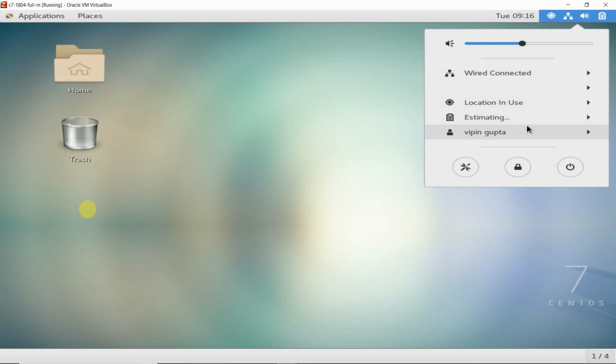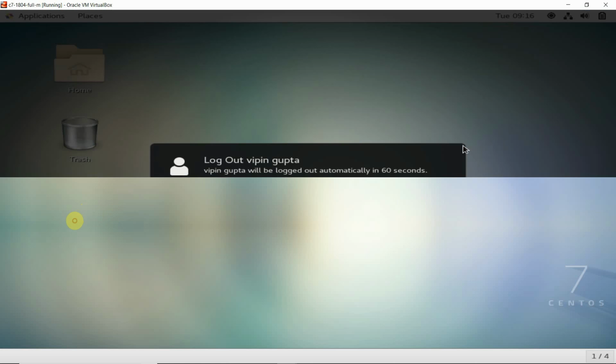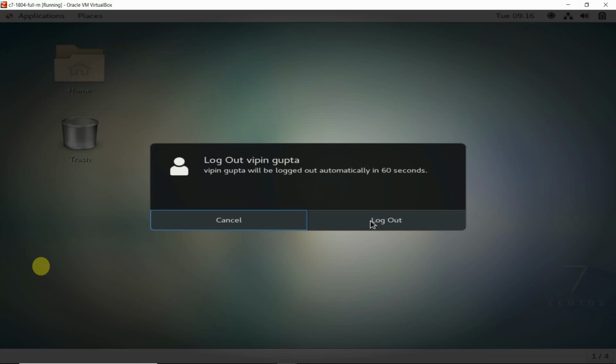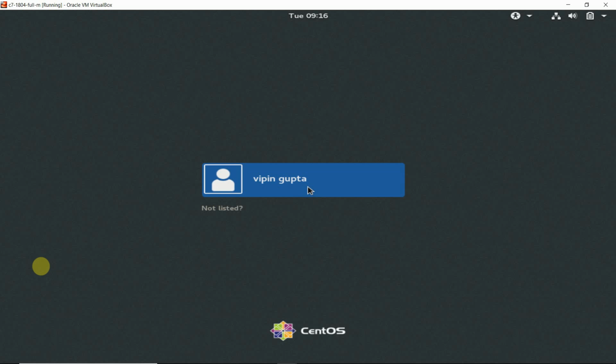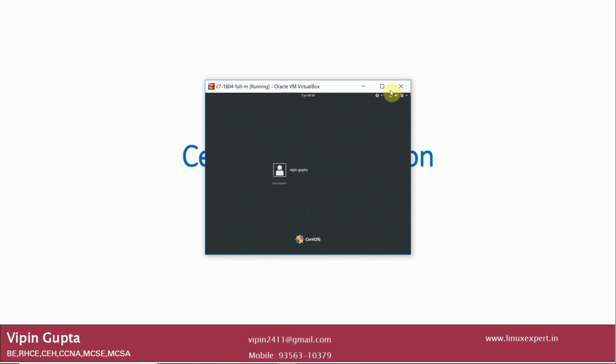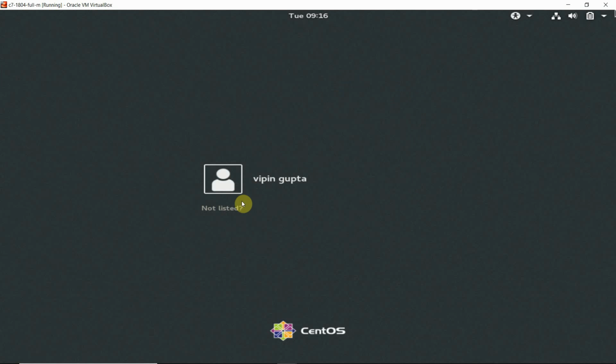I will click Vipin Gupta, log out. I want to log in as the root user. It is showing us Vipin Gupta, but what we want is not listed.